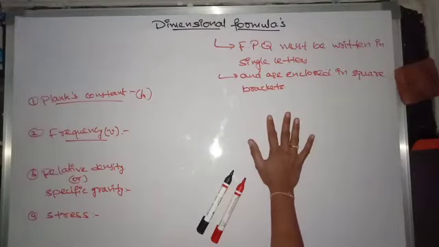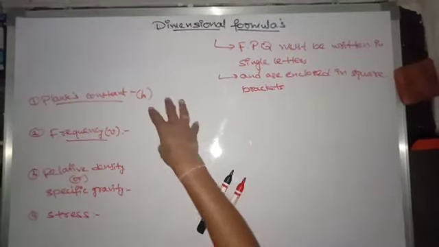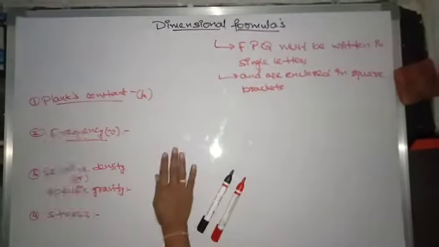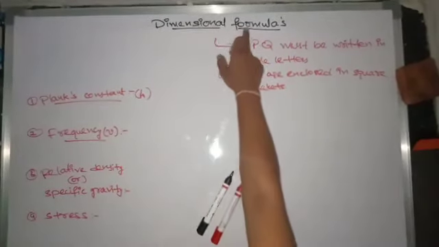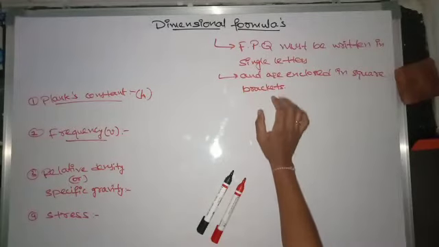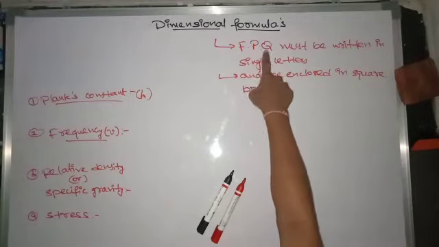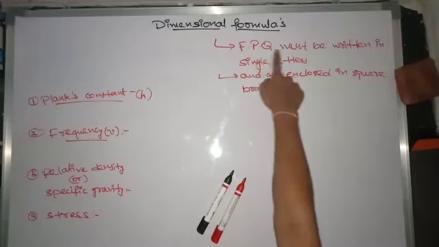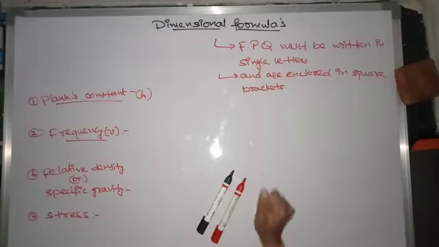In this lecture, I am going to derive a few more dimensional formulas. The dimensional formulas must be written by using fundamental physical quantities, and these must be written in single letters.